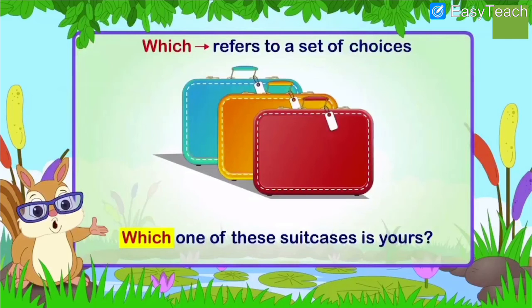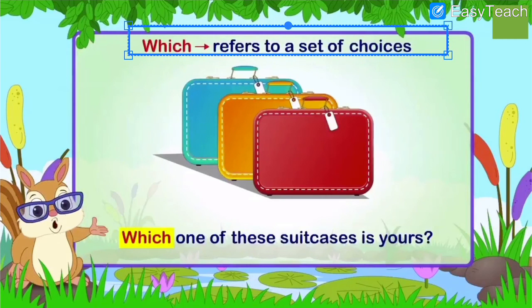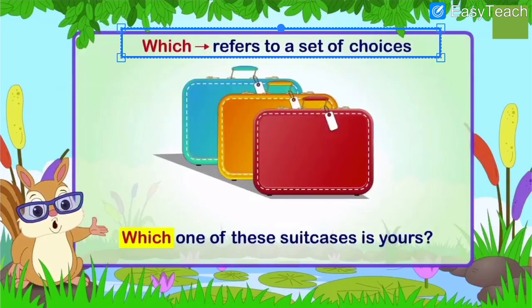And the next one, as I was just speaking this word, it came: which. It refers to a set of choices. When you have to select between 2 or 3 things or 10 things, you have to select any one. At that time you use which. For example, it is given over here.